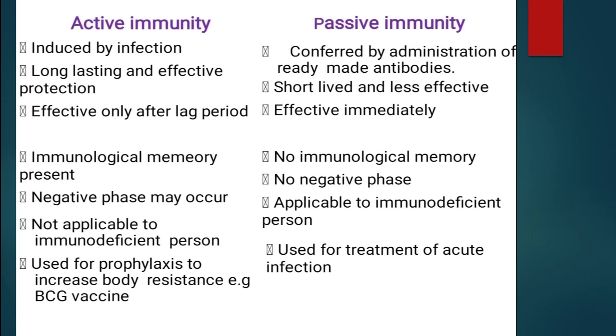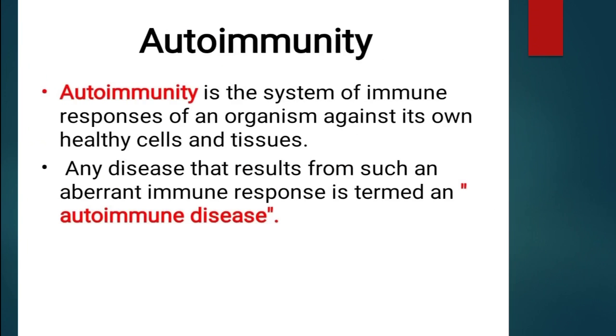In active immunity, a negative phase may occur, but in passive there is no negative phase. Active immunity is not applicable to an immunodeficient person, but passive immunity is applicable to an immunodeficient person too. Active immunity is used for prophylaxis to increase body resistance, for example BCG vaccine, and passive immunity is used for treatment of acute infection.